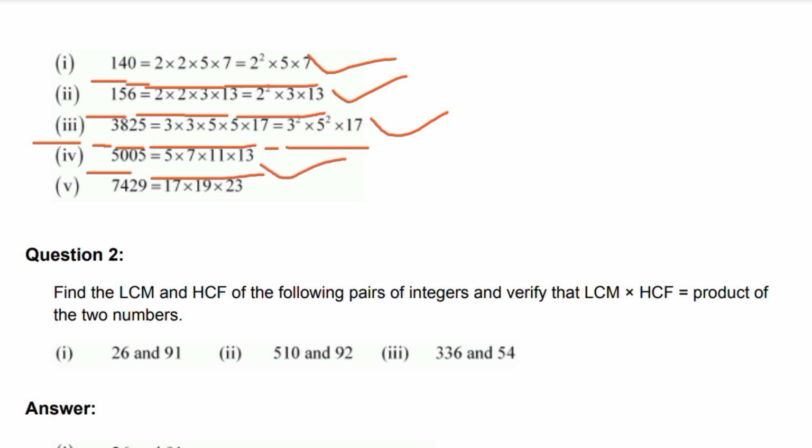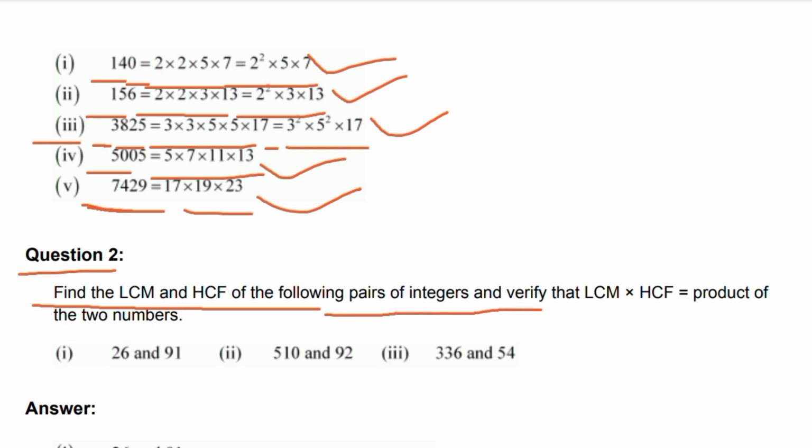That is the 5005 factorization. 7429 is equal to 17 into 19 into 23. That is the 7429 factorization.